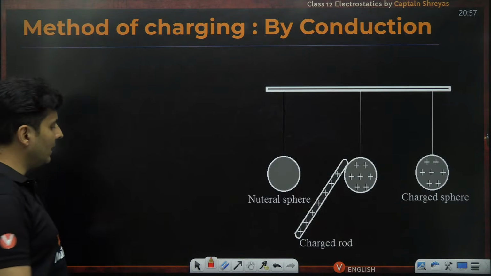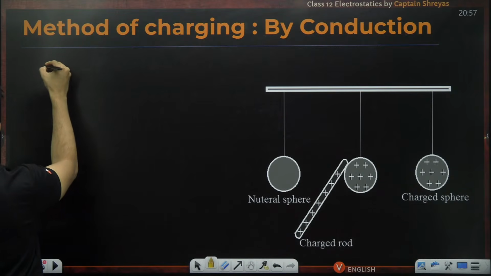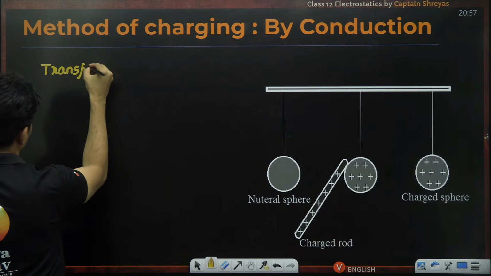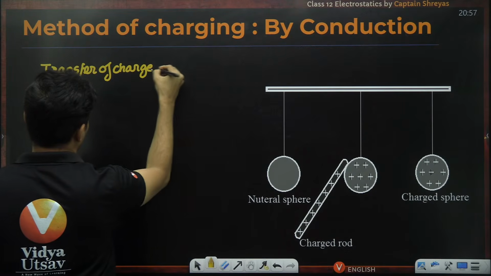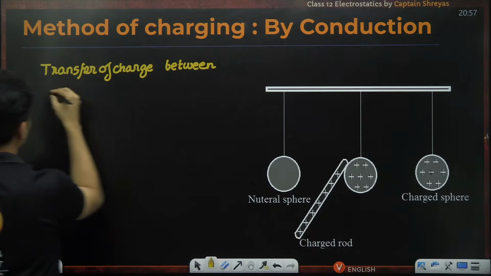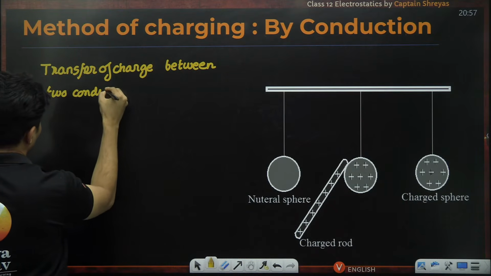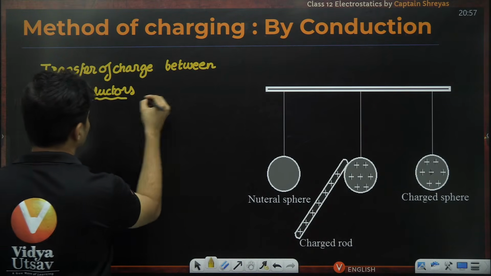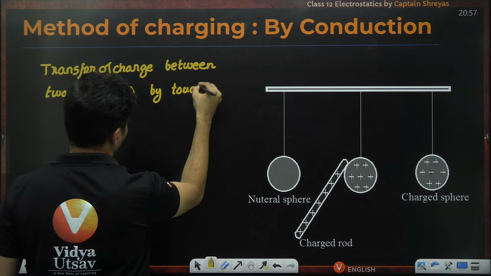Next important thing, conduction. This can only happen in conductors. So there is a transfer of charge between two conductors, by touch.